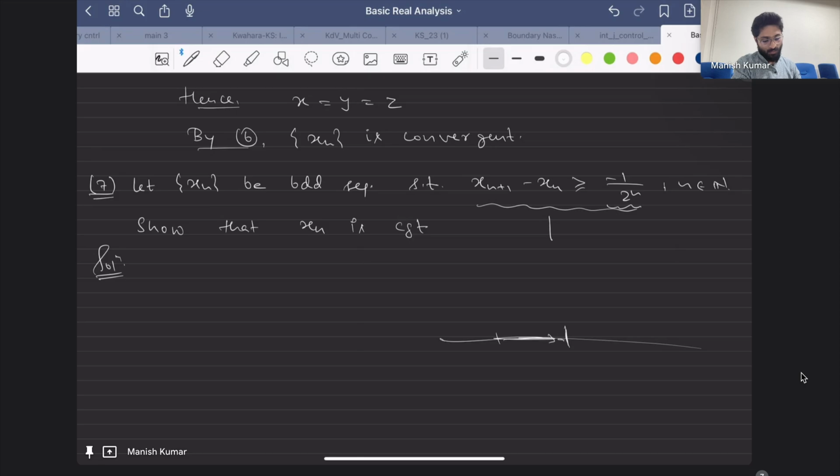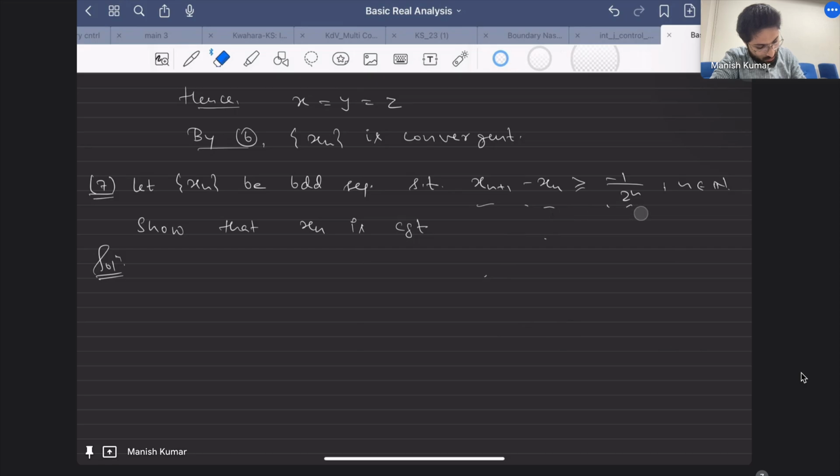But what you can do is a bit of manipulation, which is like this. Let me rewrite this. What you have is xn plus 1 minus xn is greater than or equal to minus 1 by 2 raised to the power n, which is the same as writing xn plus 1 minus xn plus 1 by 2 raised to the power n is greater than or equal to 0.